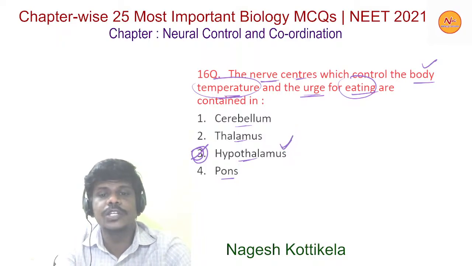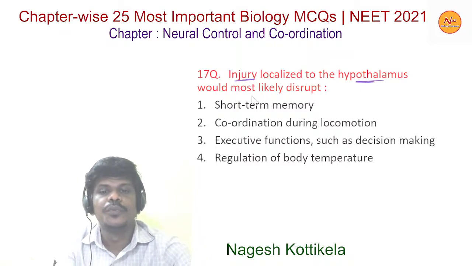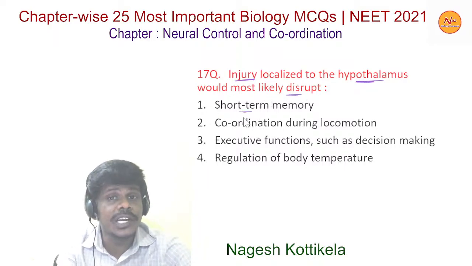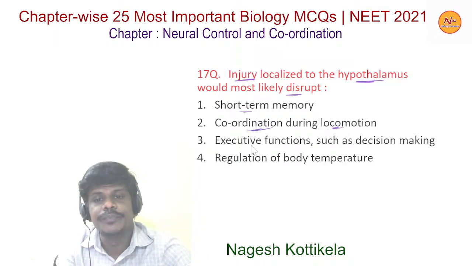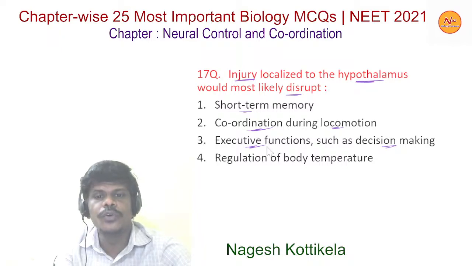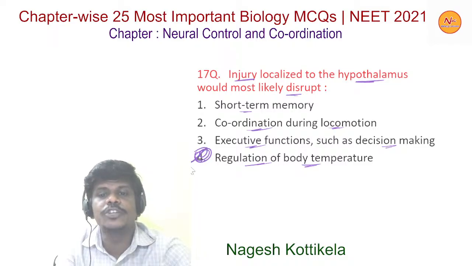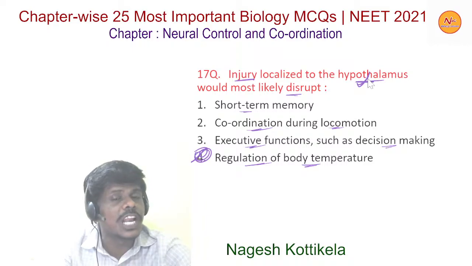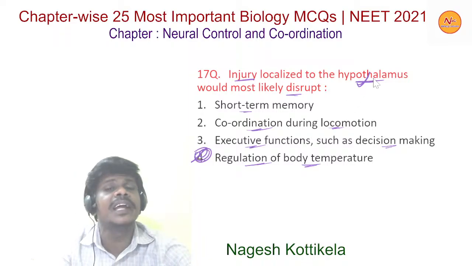Now moving to the next question. Injury localized to the hypothalamus would most likely disrupt: option 1 short term memory, option 2 coordination during locomotion, option 3 executive functions such as decision making, and option 4 regulation of body temperature. Here option 4 is the right option because the thermoregulatory center is present in the hypothalamus. So regulation of body temperature is one of the functions performed by the hypothalamus.